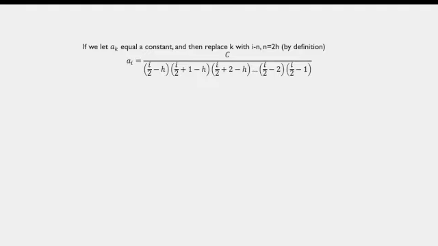So if I say that a sub k is equal to a constant, we're not saying anything different than before. It's just a matter of choosing to define the sum with the a sub 42 term or the a sub naught term, or the same thing with the odd solution. So we assume that, and then we also assume that k is equal to i minus n, and n is equal to 2 times h. It's an even number by definition.